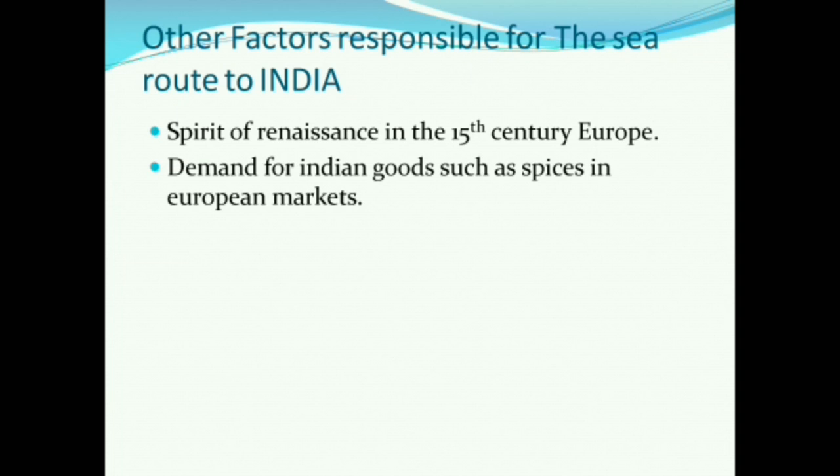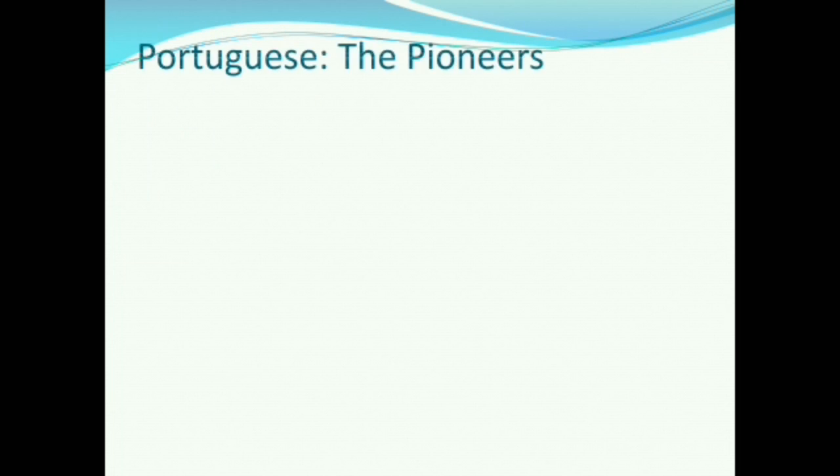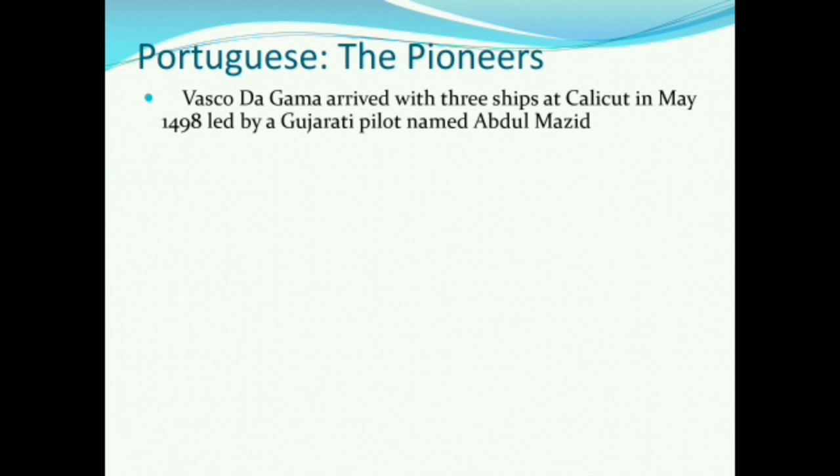Now, as we say, necessity is the mother of invention. So the discovery of the sea route happened. And who were the first people? The Portuguese were the first to find a direct sea route to India. Vasco da Gama came with 3 ships to Calicut in May 1498, and he was led by a Gujarati pilot named Abdul Majid.